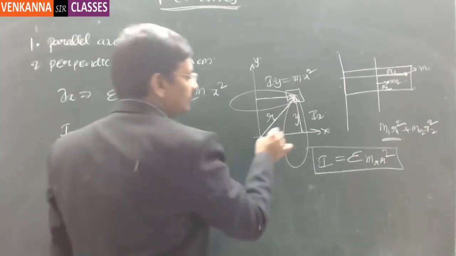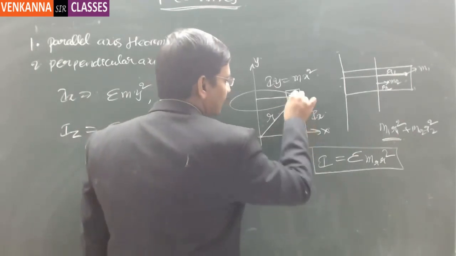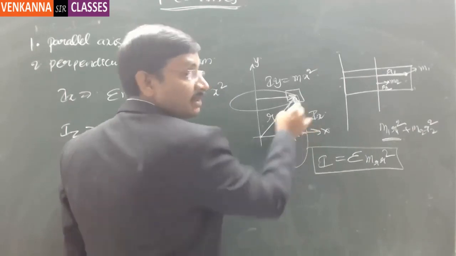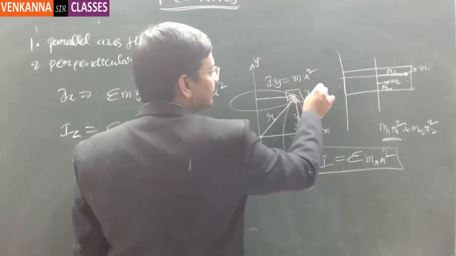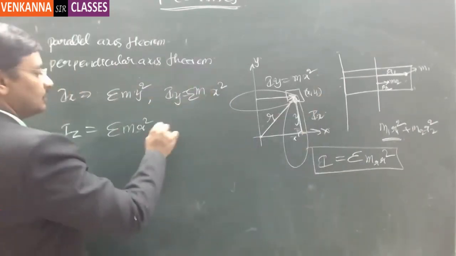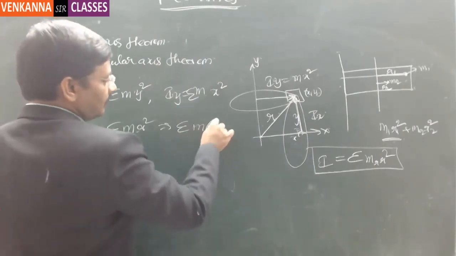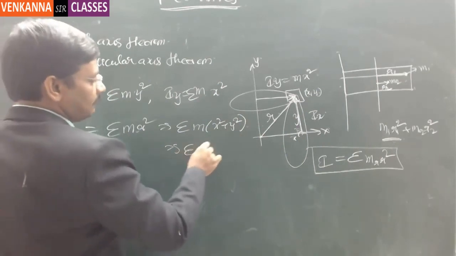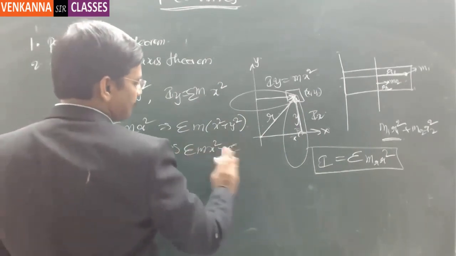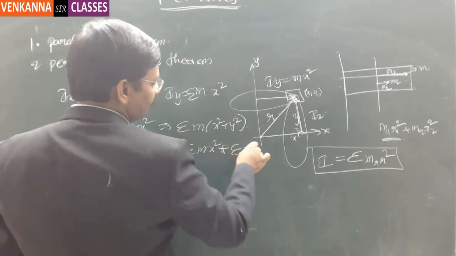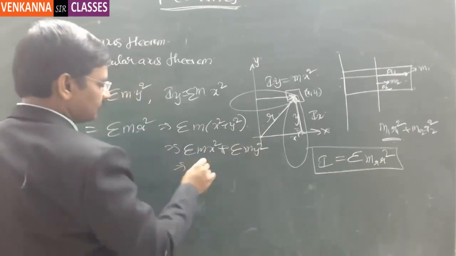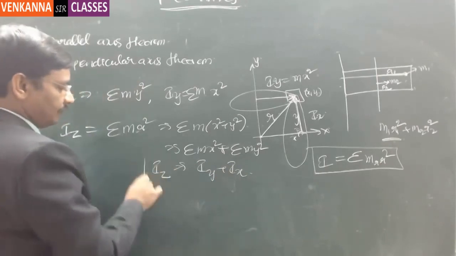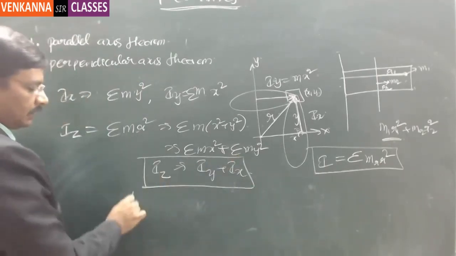The r value comes from the x displacement and the y displacement; the point location, let us say, is x comma y. So this is sigma m into x square plus y square, which makes sigma m x square plus sigma m y square. So this is Iy plus Ix is Iz, and this is the perpendicular axis theorem.